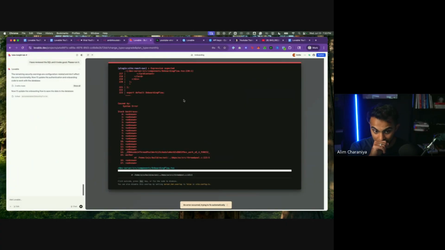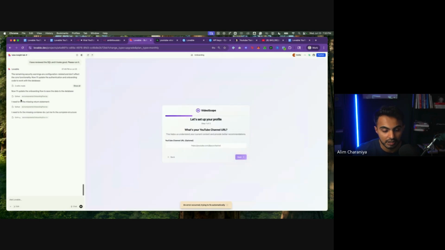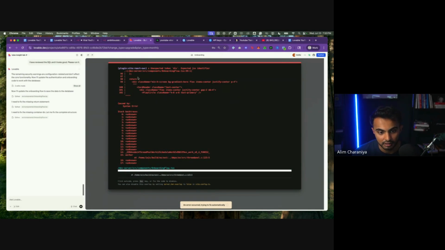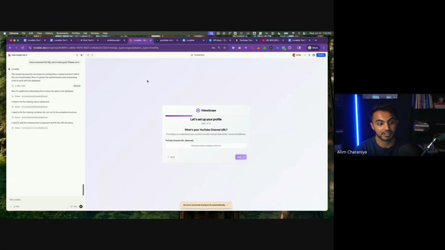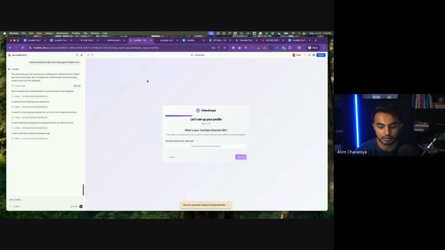I love errors because I love fixing errors. I know I'm kind of weird. And it looks like Lovable is already trying to fix it. Let's see what it does here. I see that this is an HTML error. So it's typically because there's no closing tag, or there is just a bad piece of HTML in there that wasn't closed properly. I'm pretty confident that the LLM will figure that out. That's a pretty primitive issue. Cool.